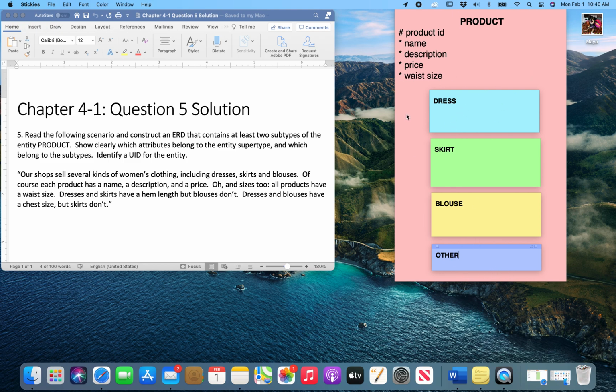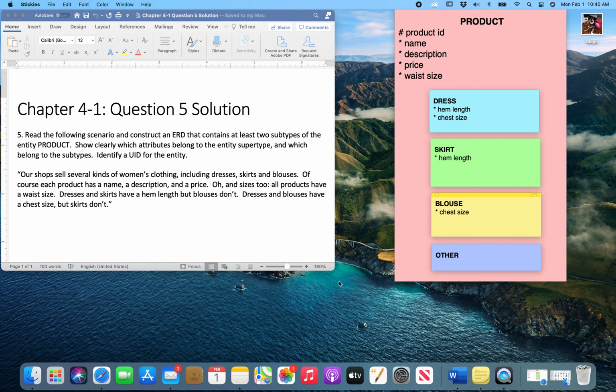So, we have to work with the attributes hem length and chest size. Now, it says that dresses have a hem length and a chest size. So what we're going to do is list those as attributes under the subtype dress. And they're both mandatory because, again, it's easier to know the size than to have to hold it up and say, oh, which one's bigger? And then it says that skirts have a hem length, but not a chest size, so it has an attribute of hem length, and that blouses have a chest size. So there we have our attributes for each of these subtypes here.